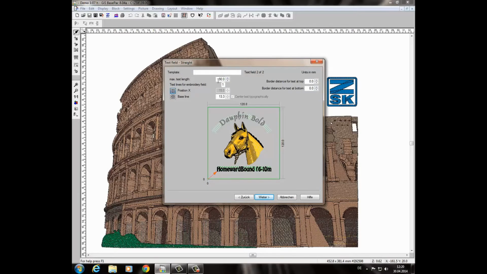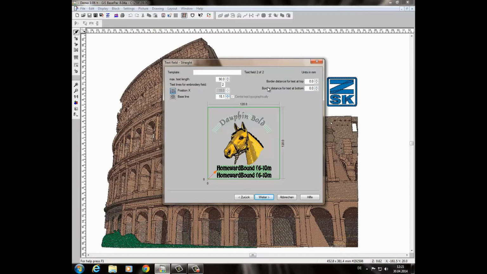We do have now 90 mm. Of course I can increase and decrease it. Text lines of embroidery field: how many lines do you want? I need, for instance, 2. So now I have to be careful. The text is a little bit out of the frame. I move it a bit in. And just in case that it is still in the center, I press the button here again.